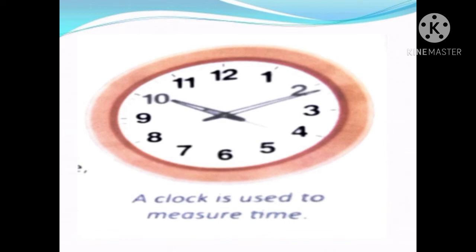So if you look at the big hand, the minute shower, it will show the time in units of 5. In the table of 5, 1 is equal to 5, 2 equal to 10, 3 equal to 15, and so on till 12, you will get 60. Okay, that is how we calculate the minutes.